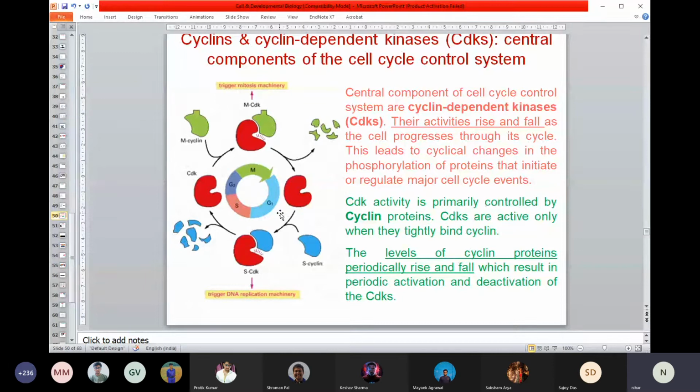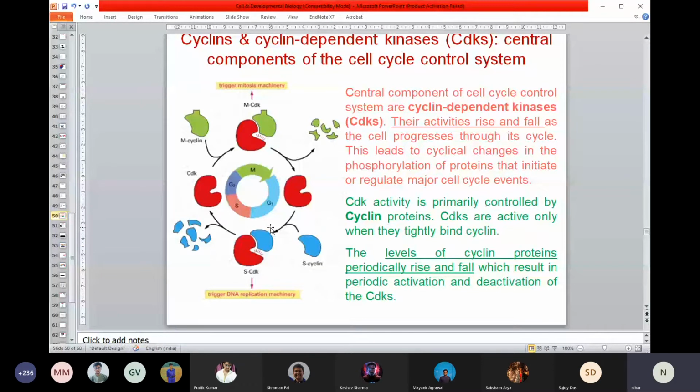And this CDK can only work once it's bound with cyclin. That's why the name, CDK, cyclin dependent kinase. So when cyclin binds with cyclin dependent kinase, then only will cyclin dependent kinase activity be there. So cyclin dependent kinase will work. And the cyclin levels change with the different phases of your cycle. Therefore, in each and every phase you have a different kind of CDK activity.